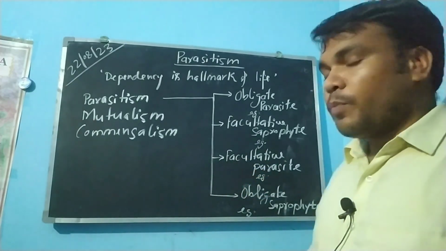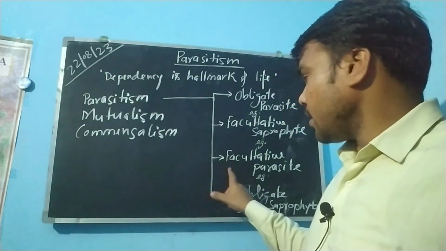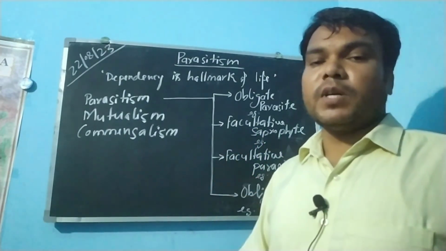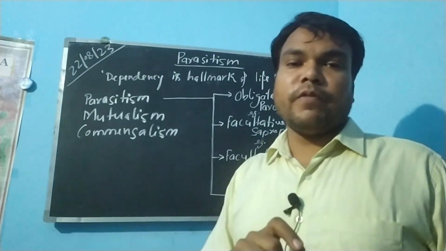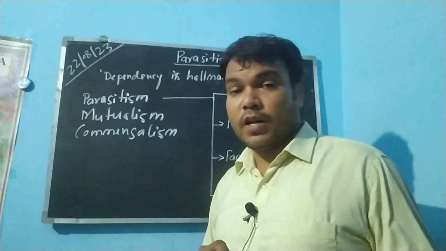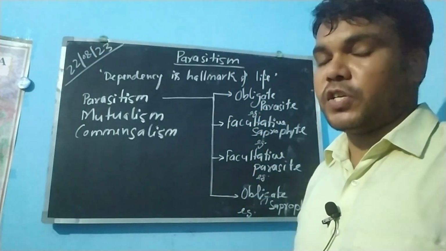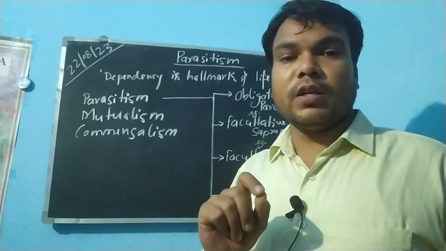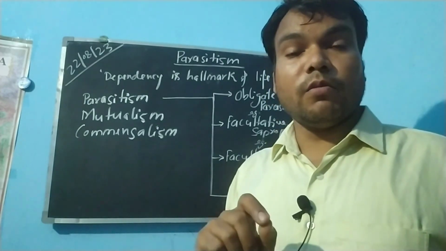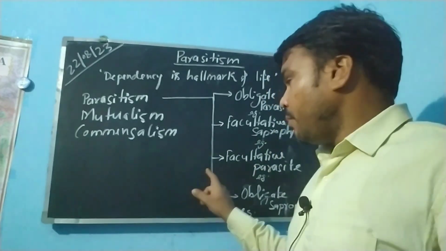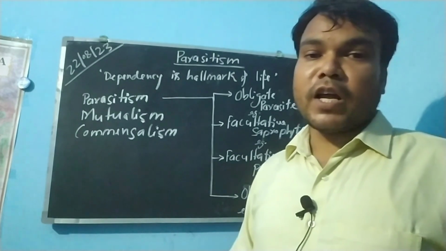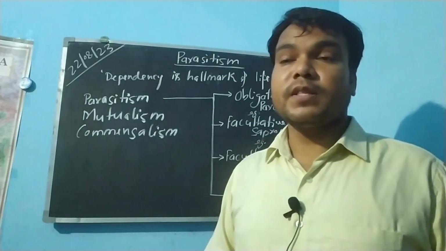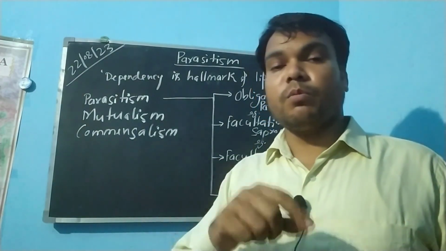The third category is the facultative parasite. Again, facultative means sometimes. These are organisms that sometimes become parasites; their basic nature of nutrition and lifestyle is saprophytic. They prefer dead organic matter or dead host tissues or cells, but for some period of time they also live as parasites, meaning they can also survive on living host cells.